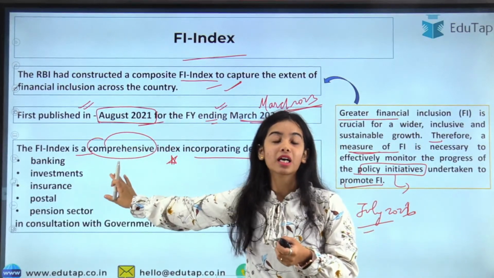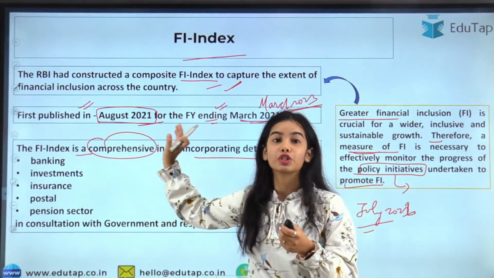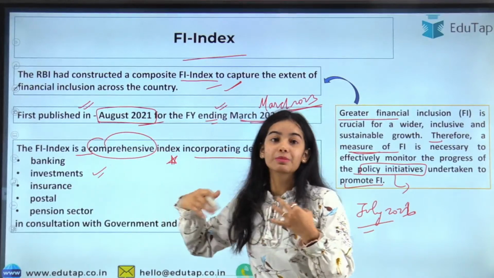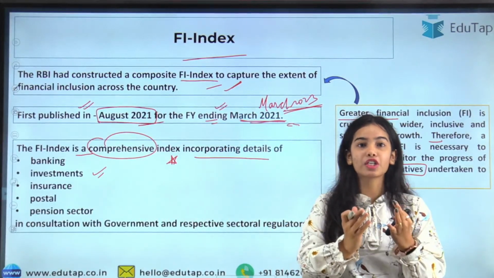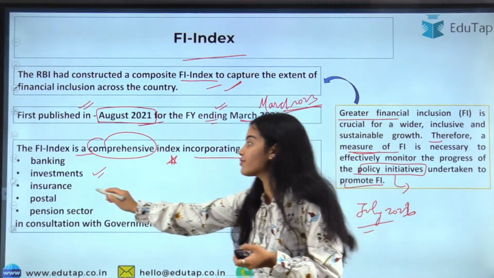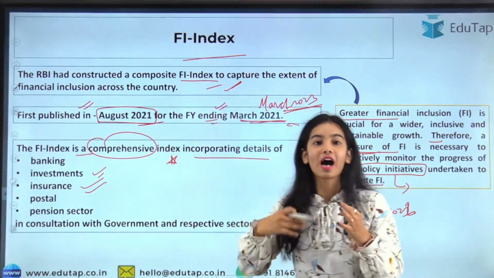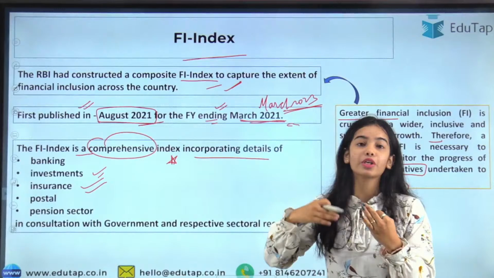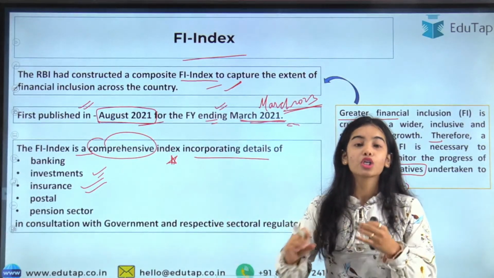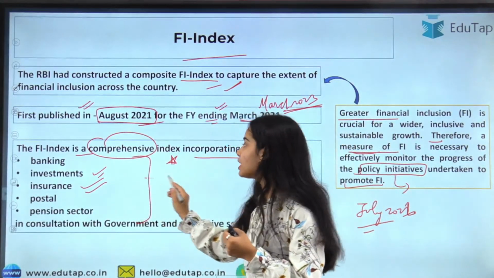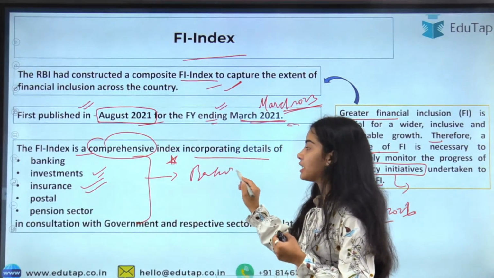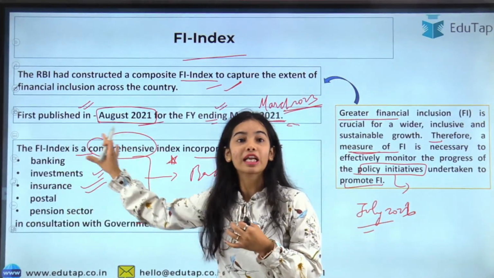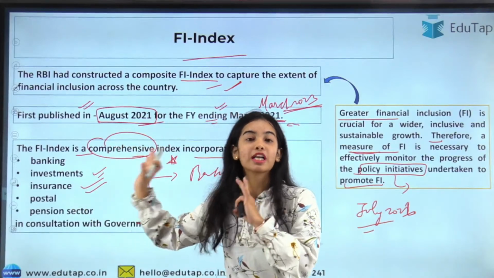Do you have a bank account? Do you use banking services? Do you use investment services, or are you engaged in the financial markets? Do you use insurance facilities in the country? Do you have a pension scheme? Are you using some pension scheme or not? So financial inclusion does not only mean that you have banking facilities, but also that you are financially included in the financial markets.